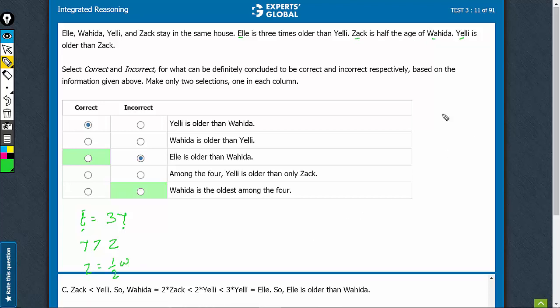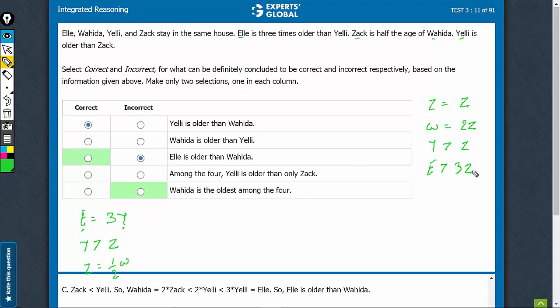So see what I've got. I know Z is of course equal to Z. I know W is equal to 2Z. I know Y is greater than Z. And see, E is equal to 3Y and Y is greater than Z. And therefore we can write that E is greater than 3Z. Right? See, E is equal to 3Y and Y is greater than Z. Therefore, E is greater than 3Z.